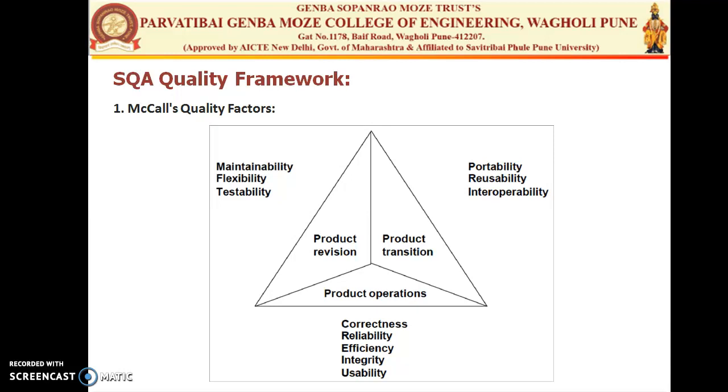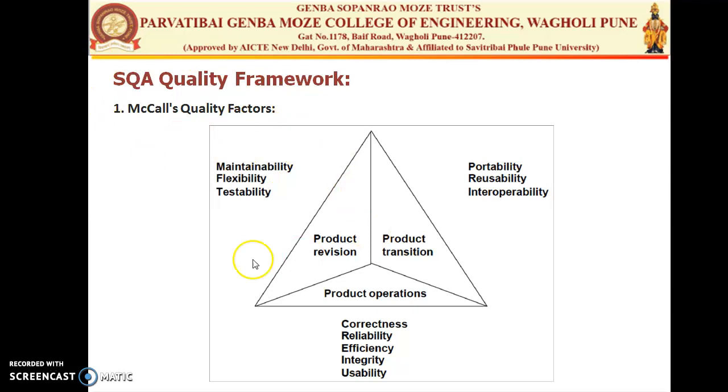So next is the testability. It is nothing but the amount of time and the effort which is needed to test the program. Then next is the portability, which is nothing but shifting a program from one environment to another. So the program should be portable and can be run on different platforms. And then the next one is the reusability. That means how the existing code can be reused in future development according to the scope of the project. And the last one is the interoperability. That is the ability to connect one system to another.